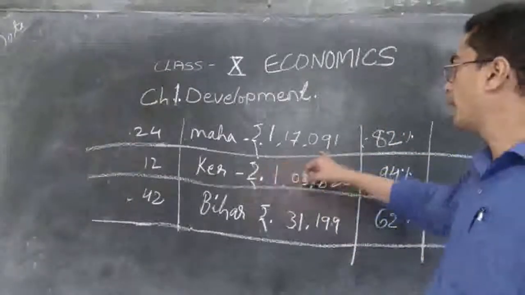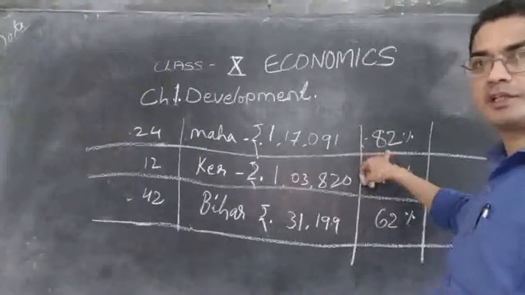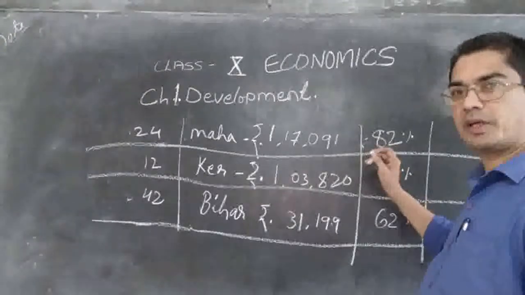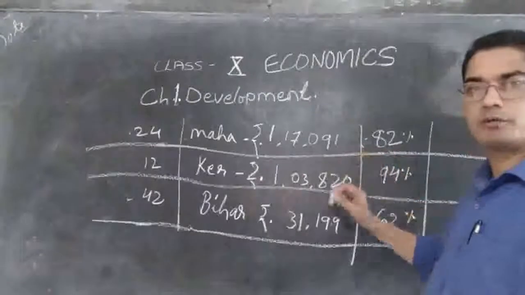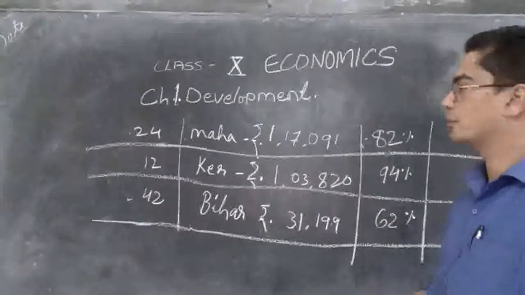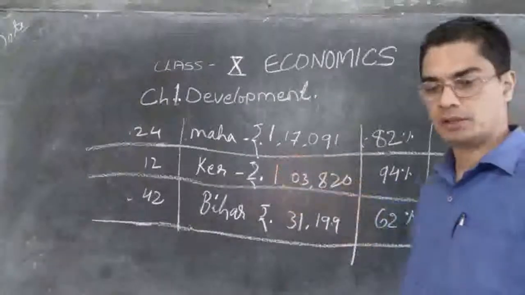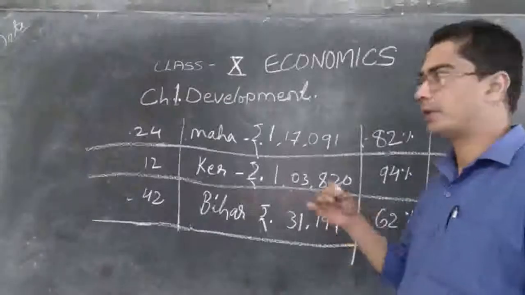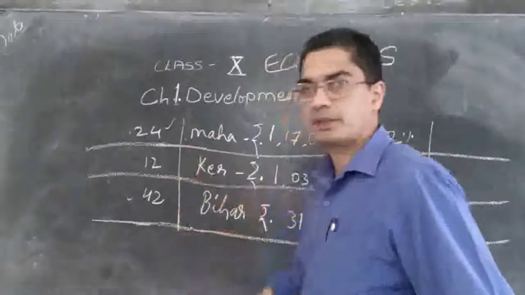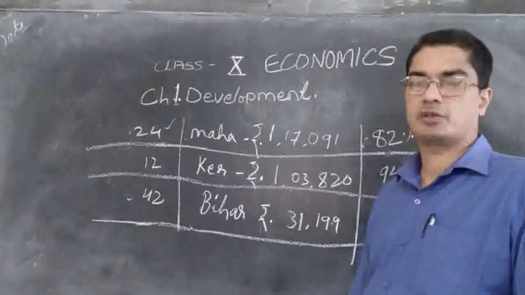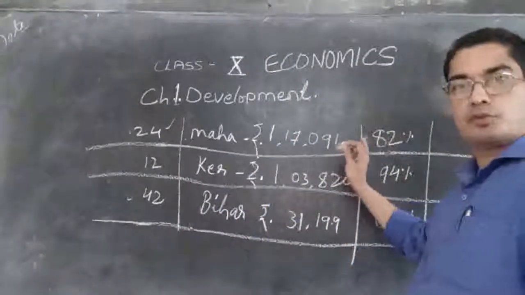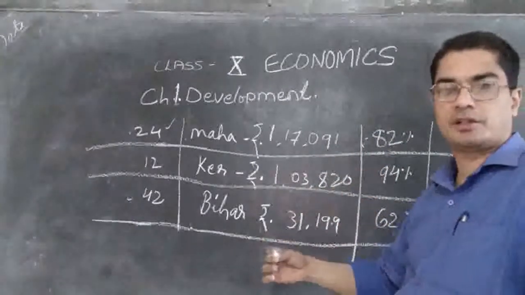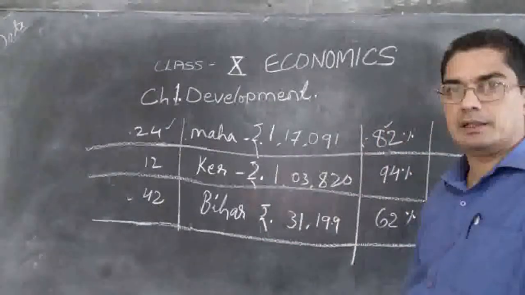So again we see Maharashtra is the richest state, but they are not able to provide literacy for the people. Only 82 out of 100 can read and write. Another 18 of them don't know how to read or write. So again they are not making use of their wealth. They are rich enough, but they are not making use of their wealth. Here we saw they are not providing hospitals and nutritious food to the children, so they are dying. Here we see they are not able to provide schools to teach people to read and write, and therefore so many people remain illiterate.